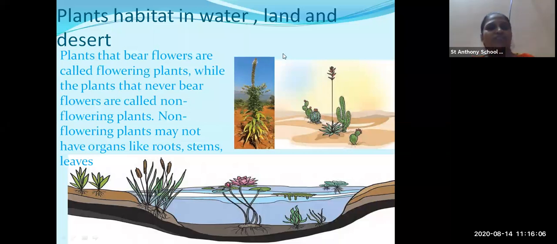Now one more classification he put in front of us, that some plants are bearing flowers and some are not bearing flowers. So according to that, he classified the plants into flowering plants and non-flowering plants. Okay.